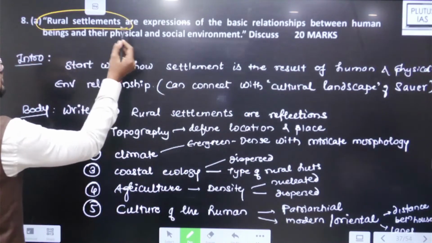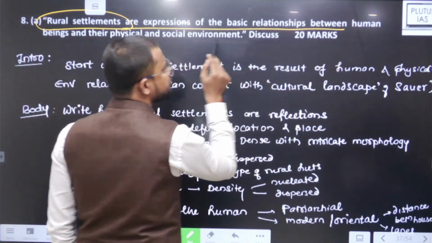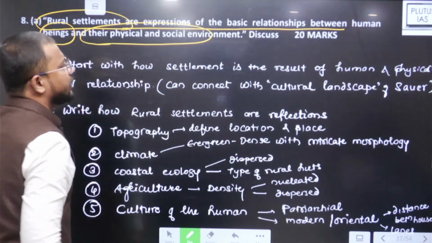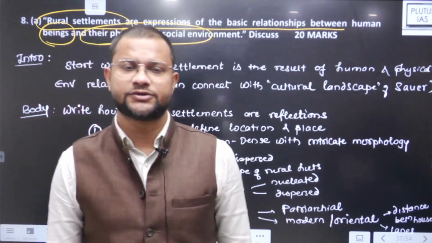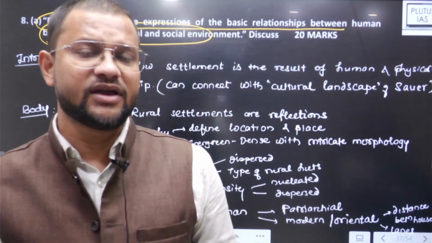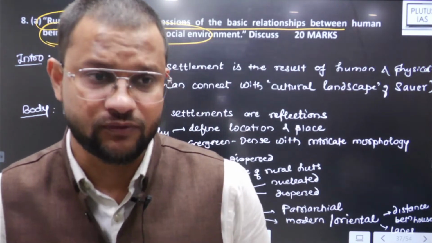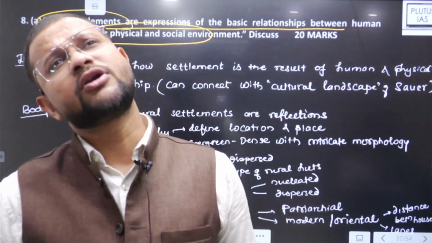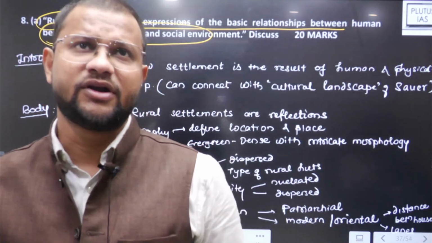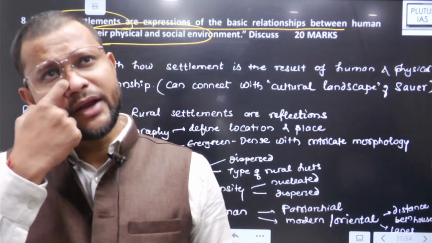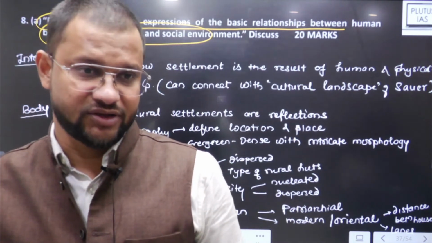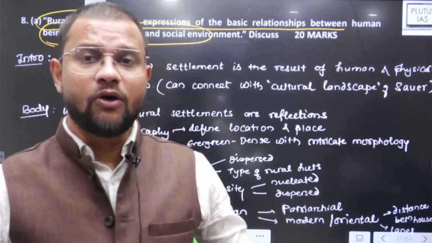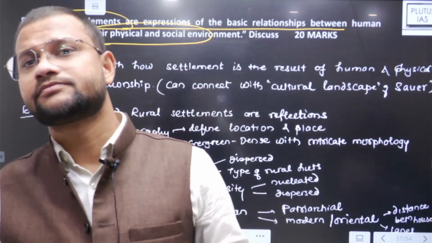Rural settlements are expression of the basic relationships between human beings and their physical and social environment. This statement is a reflection of deterministic philosophy. है ना, ये रूरल सेटलमेंट ये रिफ्लेक्शन है ह्यूमन और फिजिकल सोशल एनवायरनमेंट का. Not exactly deterministic, but you will find that it is more or less like neo-determinism in nature, where rural settlements develop based on how human and